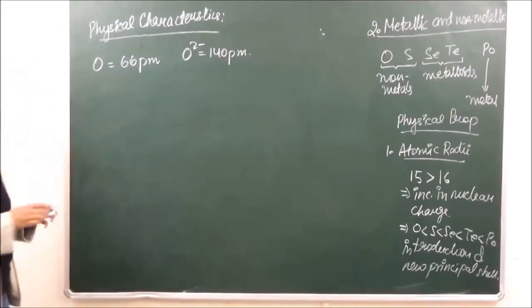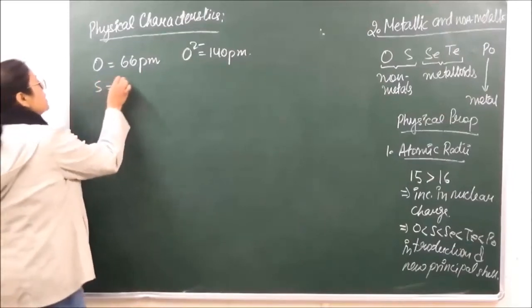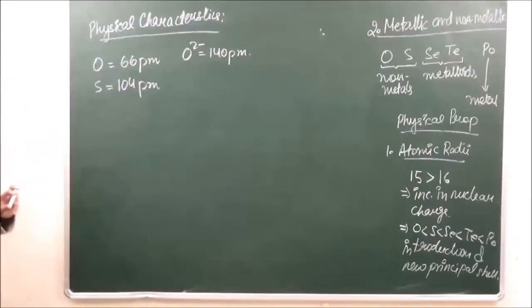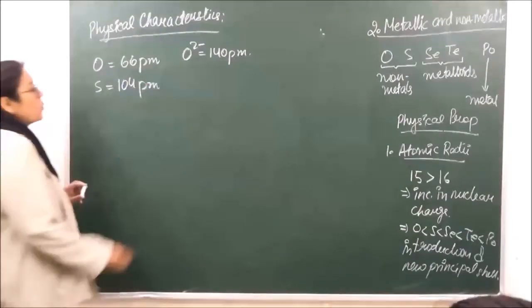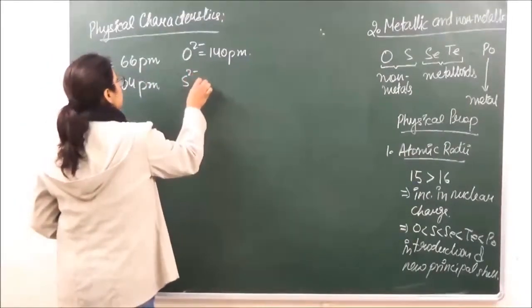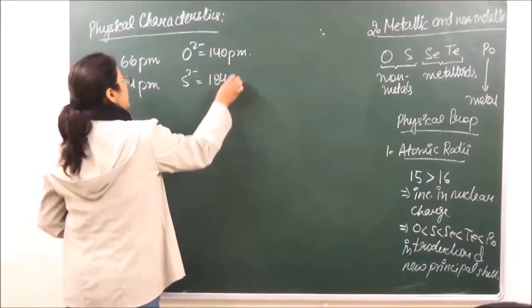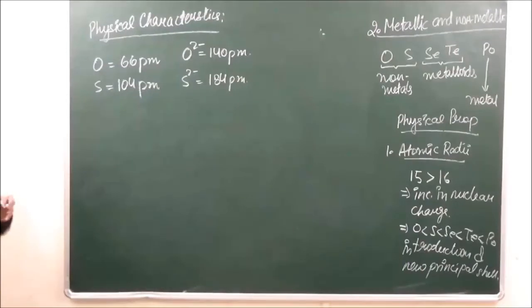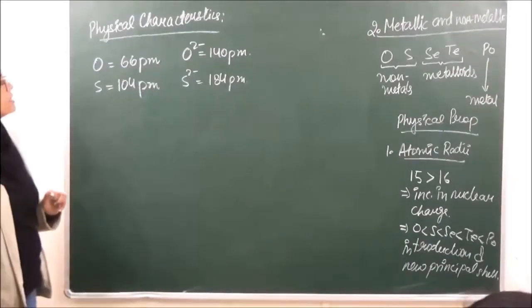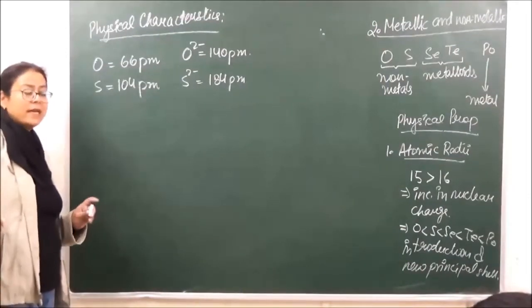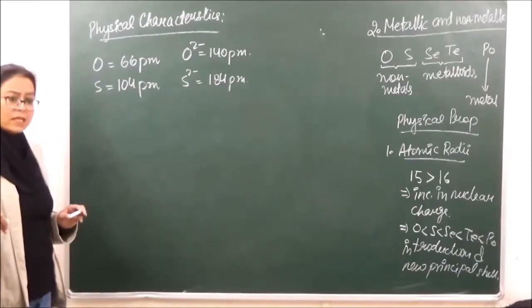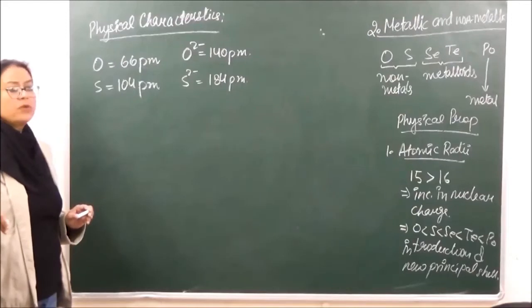Similarly, if we are talking of sulfur, 104 picometers is the atomic radius, whereas the ionic radius is 184 picometers. So this is the reason that as the number of electrons increases in the ionic state, the effective nuclear charge decreases and the size increases.